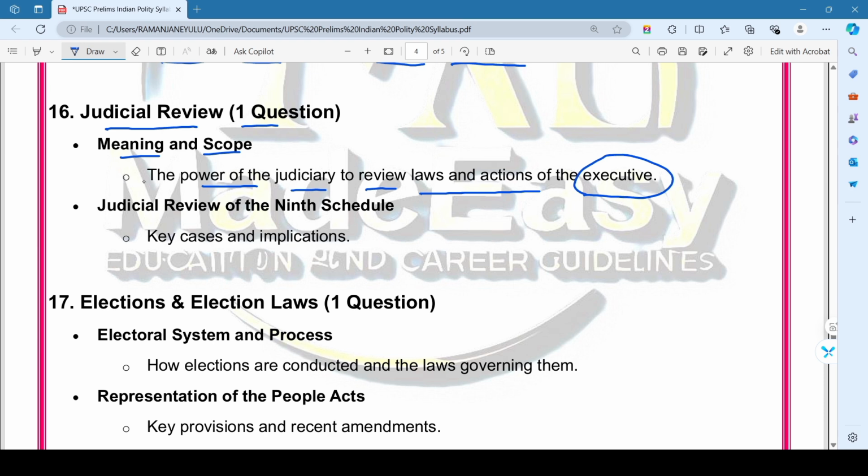Then coming to the second topic in this chapter, that is judicial review of the 9th Schedule, that is key cases and implications. So this is all about judicial review.